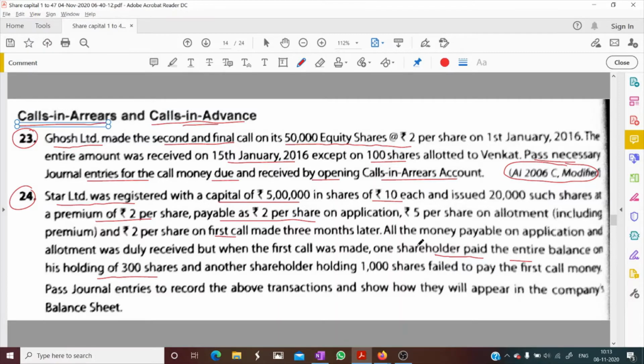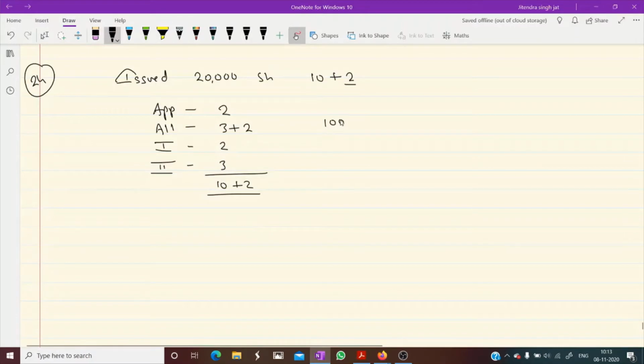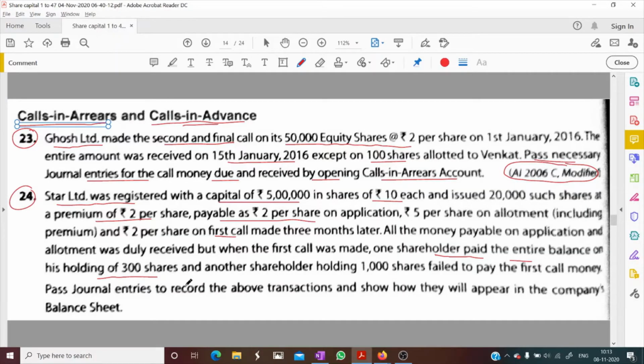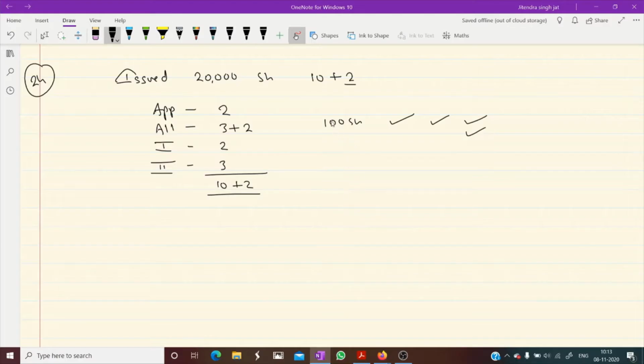Here it is mentioned all the money payable on application and allotment was received. When the first call was made, one shareholder paid the entire balance on his holding of 300 shares. It means application paid, allotment paid, but at the time of first call he paid entire money, means first call and second call money are paid together. Is that clear to everyone? Application, allotment, first call and second call. First and second call paid together. This is 300 shares.